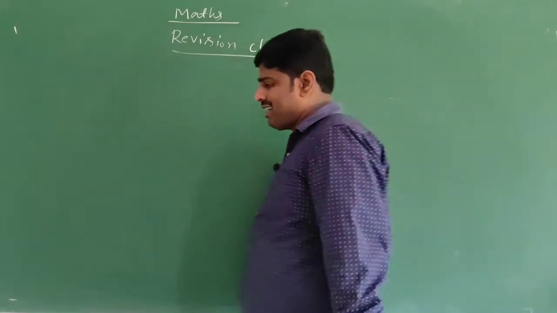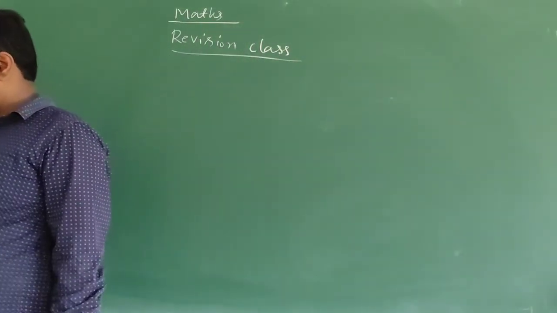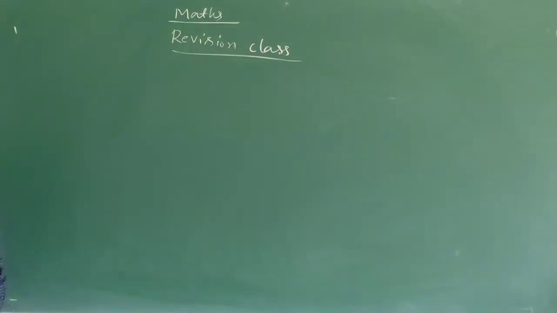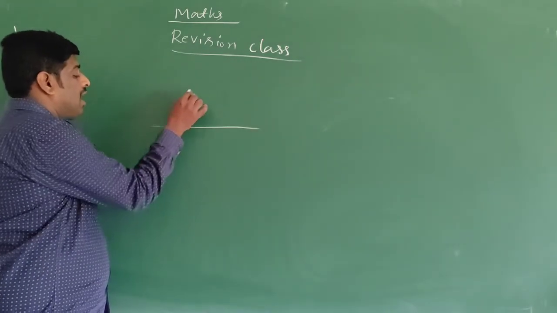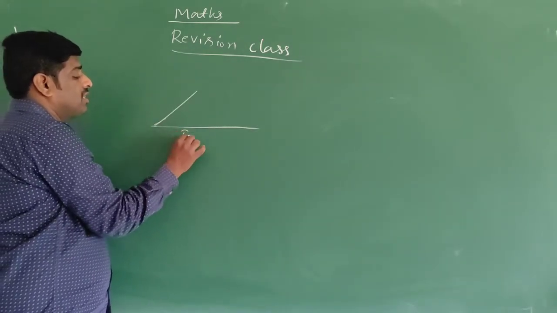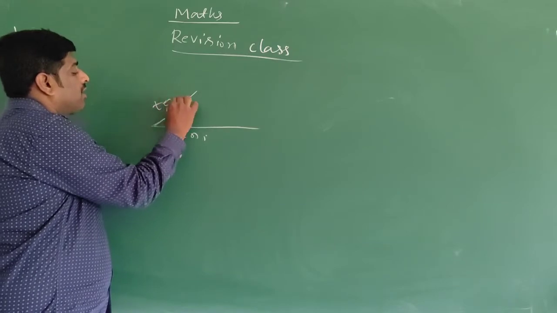Now come to angle. Angle means the measurement of rotation from the initial point to the terminal point, is called angle. For example, see, this is the angle. This is the initial side, this is the terminal side.